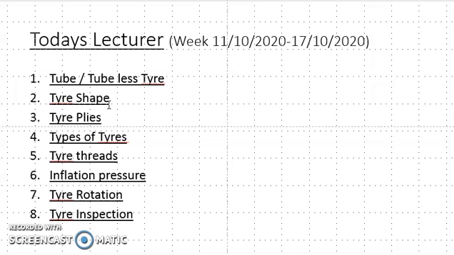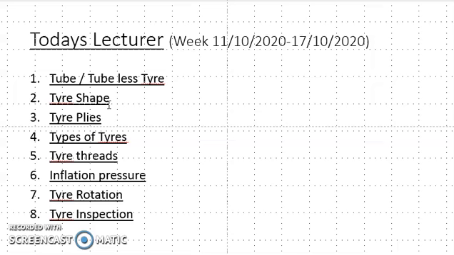Then we are going to see how to maintain the tire. The manufacturer recommends how you should take care of the tire. Especially you have to maintain the proper air pressure inside the tire.